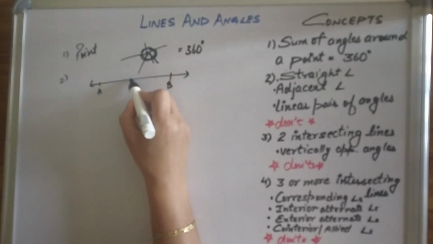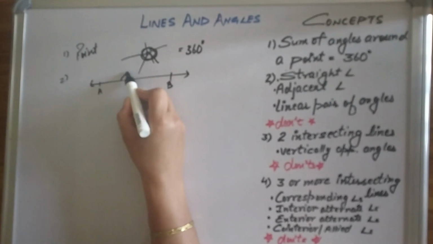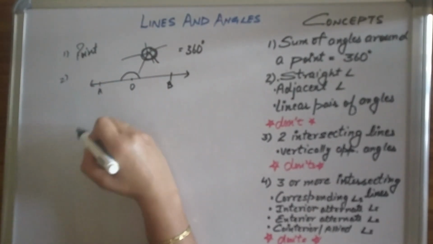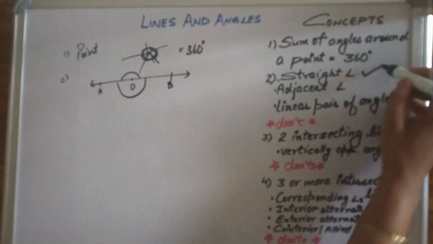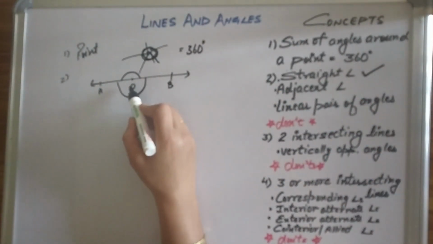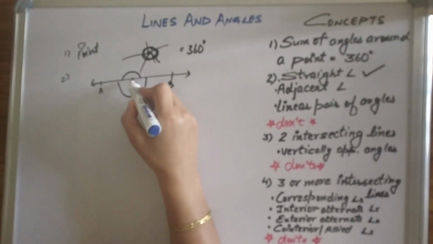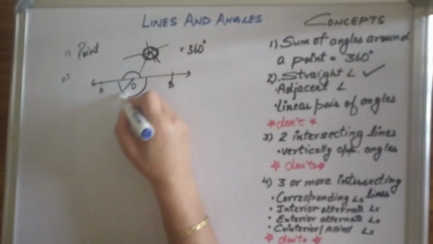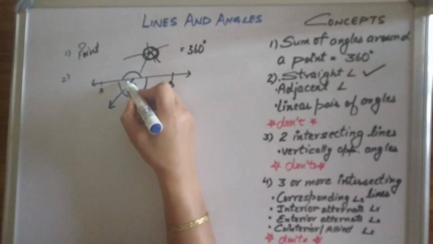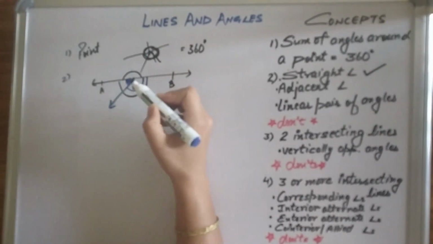If we take any point on this, we can say angle AOB is 180 degrees, and this is also 180 degrees. These are called straight angles. Now, if through O we draw a ray in any direction, like this, then 2 angles are formed, this and this.